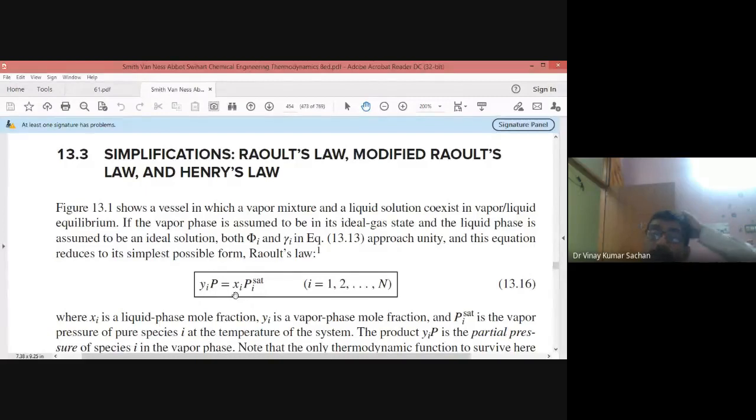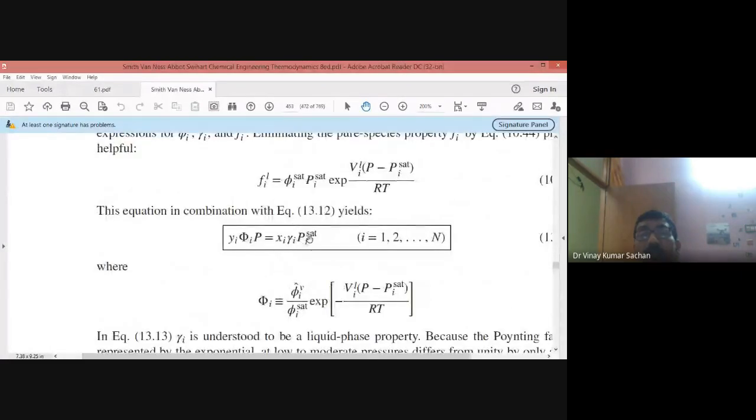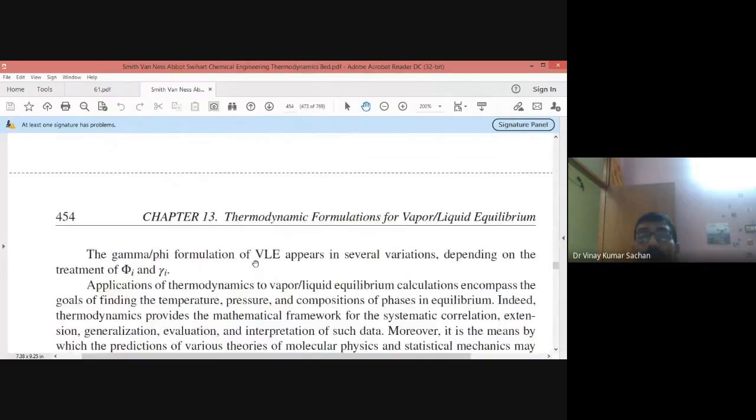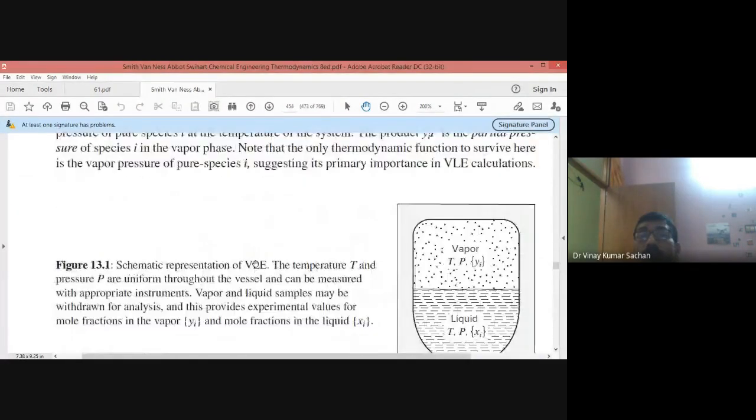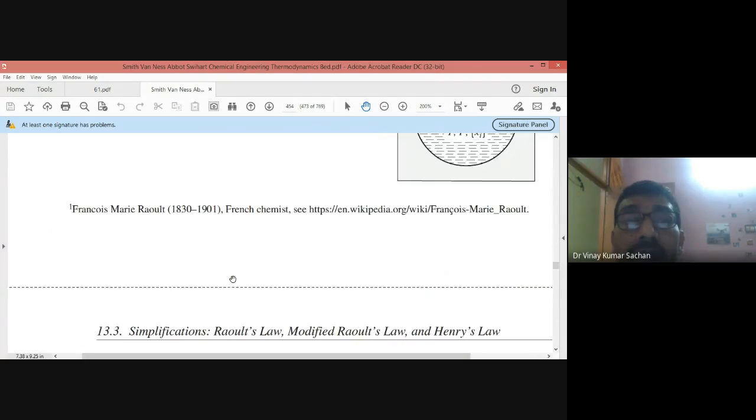And this is a simplified version of that gamma-phi formulation. The gamma-phi is the complete expression, and the simplification of this expression gives you Raoult's law. So this is called the gamma-phi formulation of Raoult's law. This you can go through. And then we will take the liquid in equilibrium with vapor at the same temperature and pressure. Here its composition is x_i, here it is y_i, and these things have been explained within a closed container.